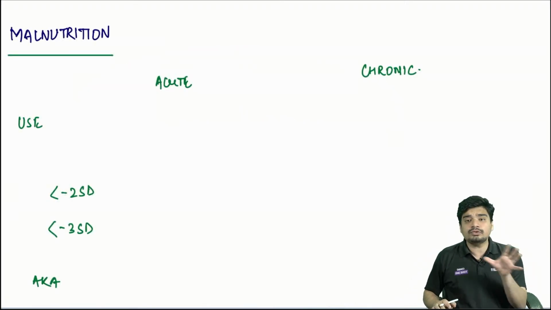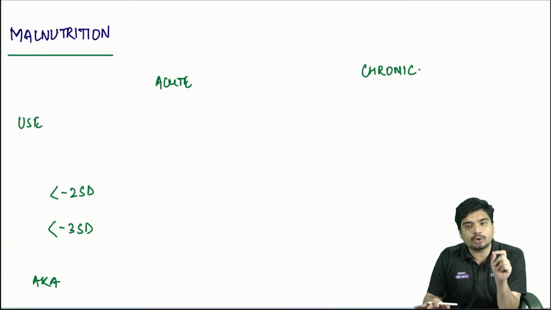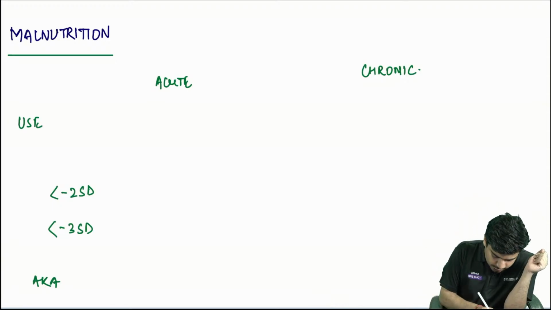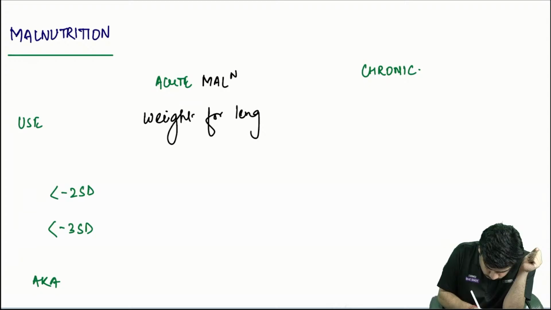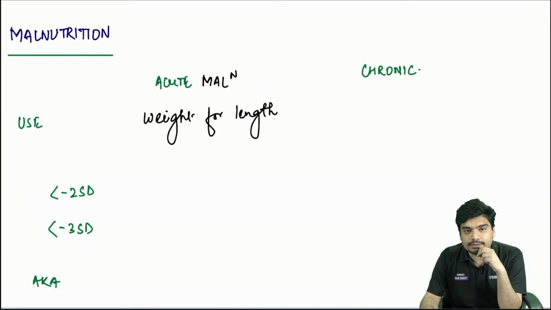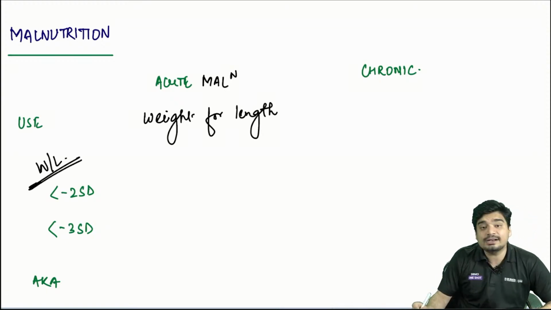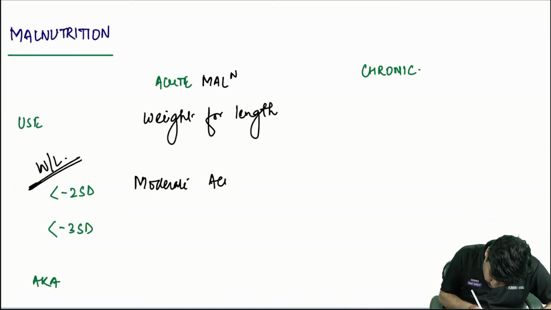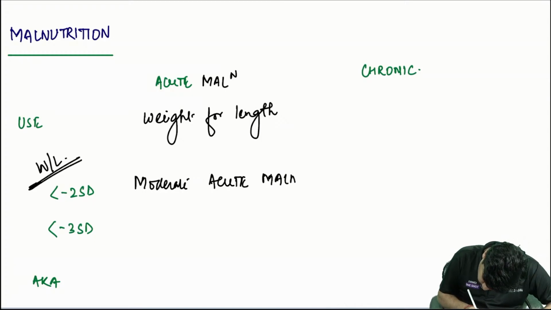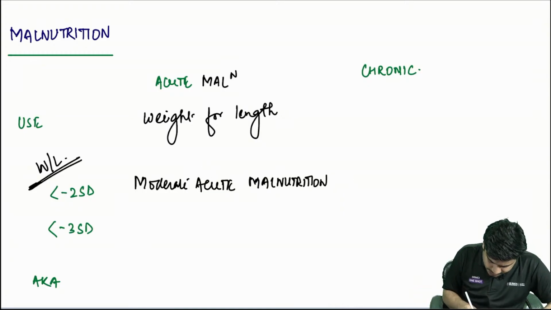Now, malnutrition can be of 2 types, acute and chronic. For acute malnutrition, we use what? We use weight for length. Now, if this weight for length is less than -2 standard deviation, we call it moderate acute malnutrition.